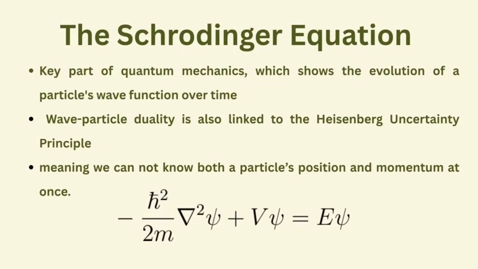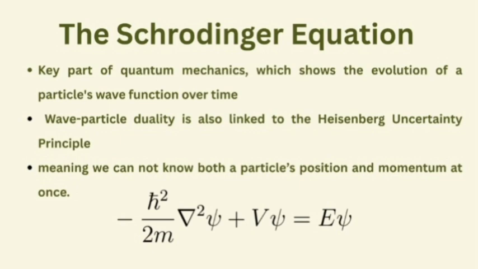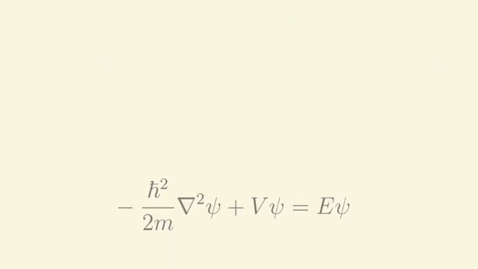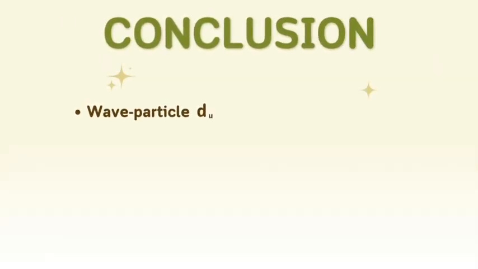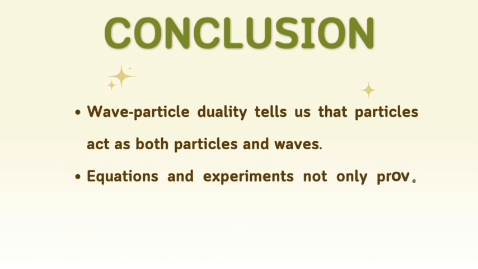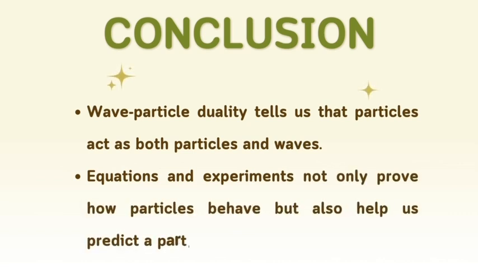This all is also linked to the Heisenberg uncertainty principle, meaning we can't know both a particle's position and momentum all at once. The more we measure one thing, such as position, the less we know about the other, like speed. So overall, wave-particle duality tells us that particles can act as both particles and waves. Equations and experiments not only prove how particles behave, but also help us predict a particle's behavior.